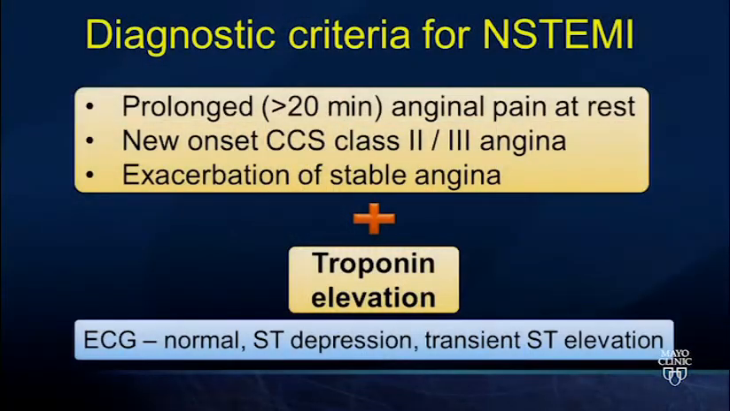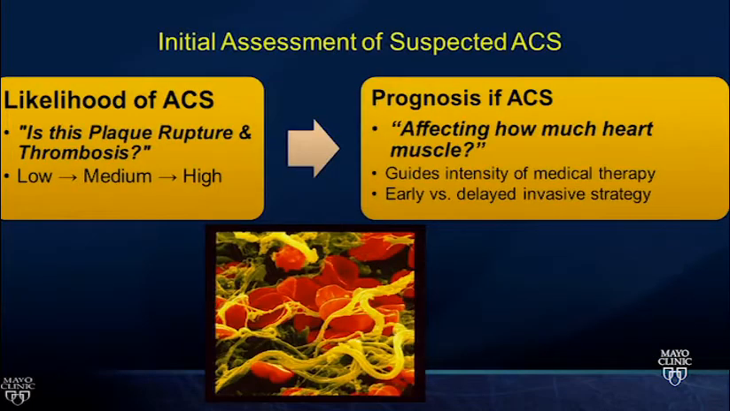So an exacerbation of a stable pattern in the setting of a positive biomarker. If we look at their ECG, it can be normal. They can have classic ischemic ST depression, as we saw in our earlier question, or even transient ST elevation, T-wave inversions. Most of these add specificity to our evaluation when present, but don't have to be present.